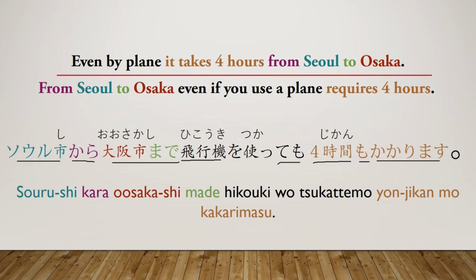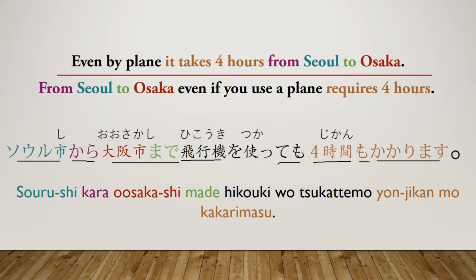If there was only one option to get from Seoul to Osaka, just one, there's zero other options, that is the only way to get it, you wouldn't really use even if. It's the same thing in English, like if you said, even if I study tomorrow, I'm not going to pass, or something like that. There is another option. Your other option is to not study. So you're saying, out of those two options, the better one would be, of course, to study, but you're saying even if you do study, you're probably not going to pass. So that's kind of what this is saying.